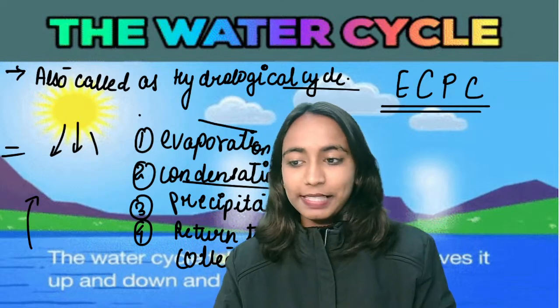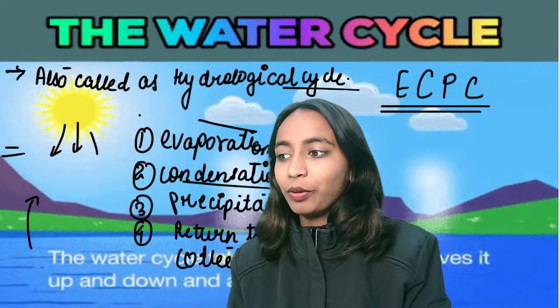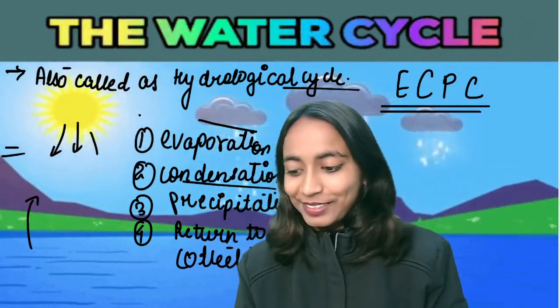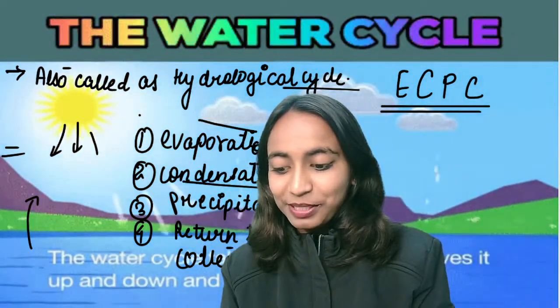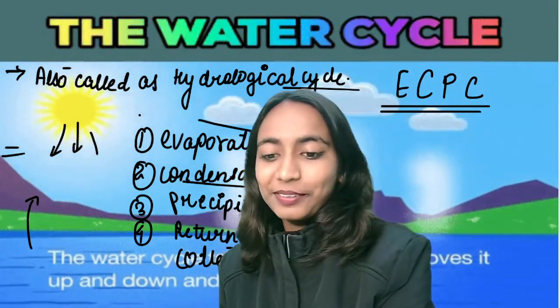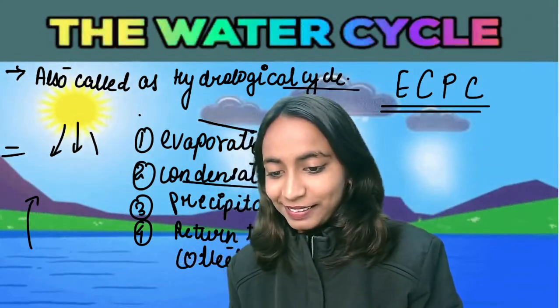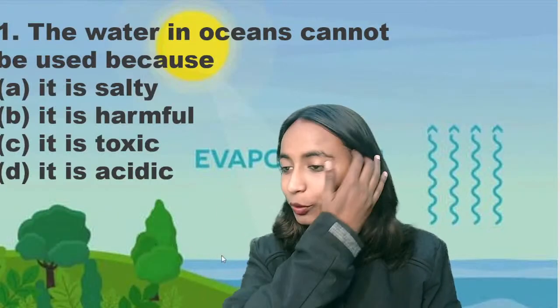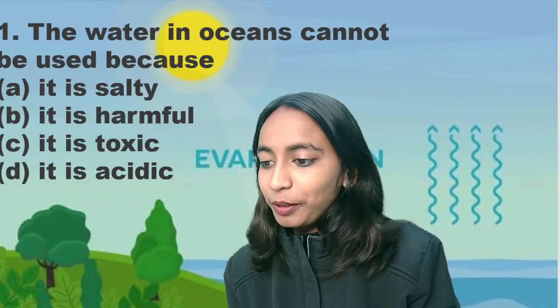So this was a basic idea that we had about the water cycle. Okay, so now let us start with the questions associated with the water cycle. Here comes the important part. Now we are going to start off with the questions. So the first question is: the water in oceans cannot be used because...